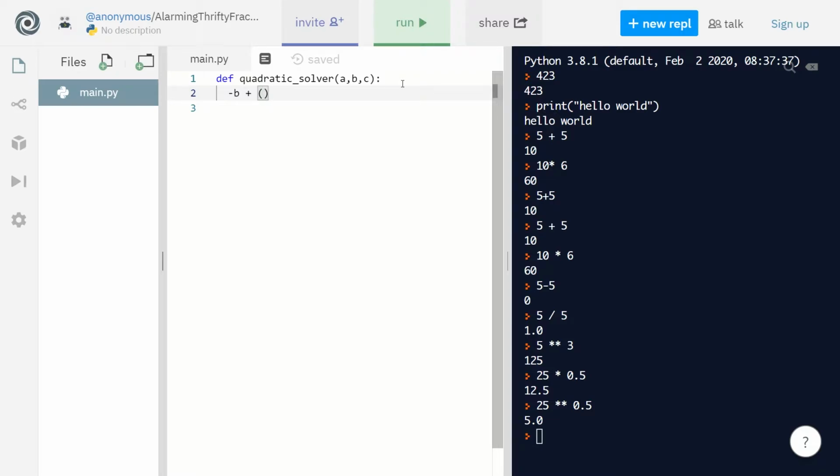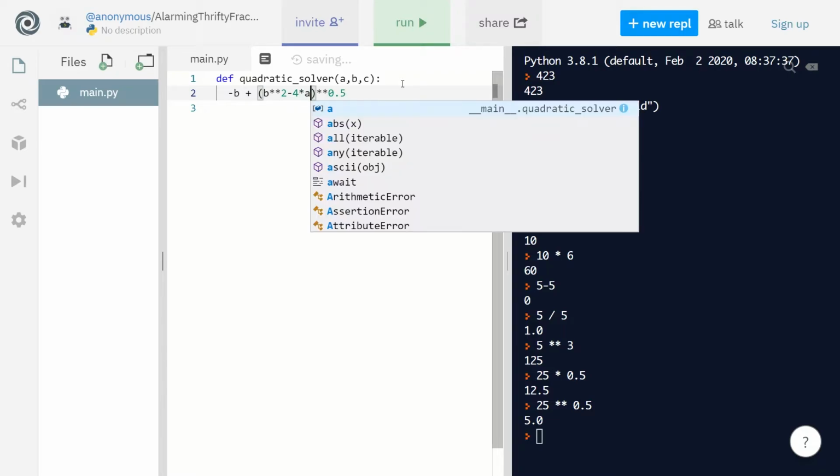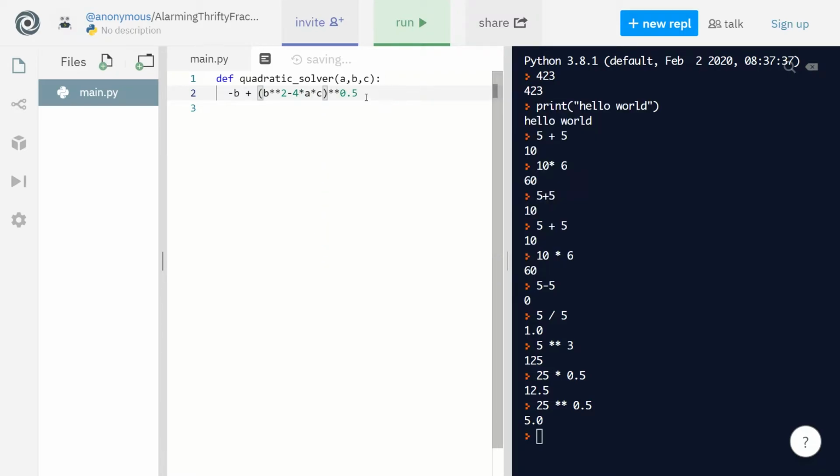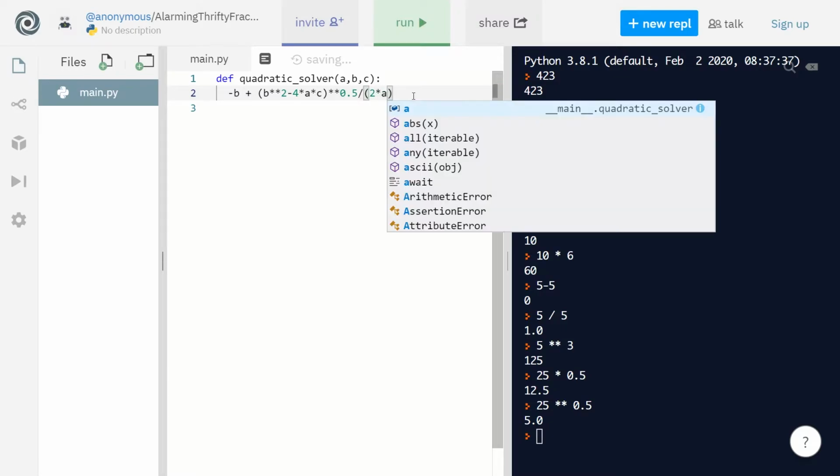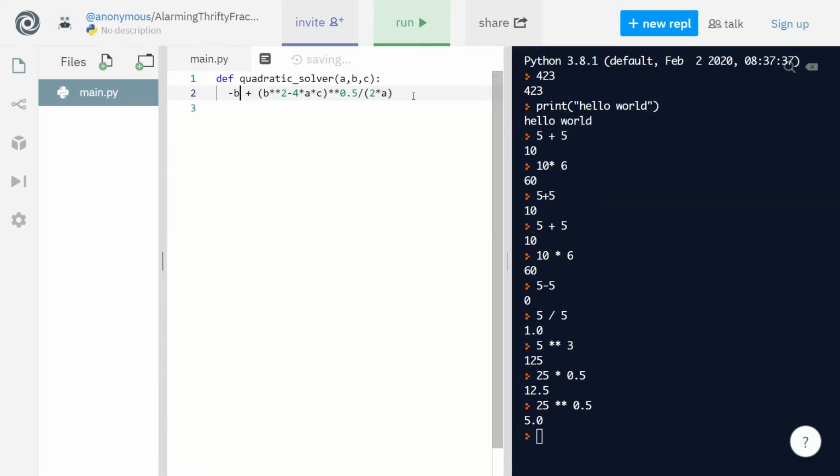So we want to take everything inside the parentheses and put that as a square root. Inside the parentheses, it's b squared, so b to the power 2, minus 4ac, so 4 times a times c. Divided by 2a. So that's your first answer.